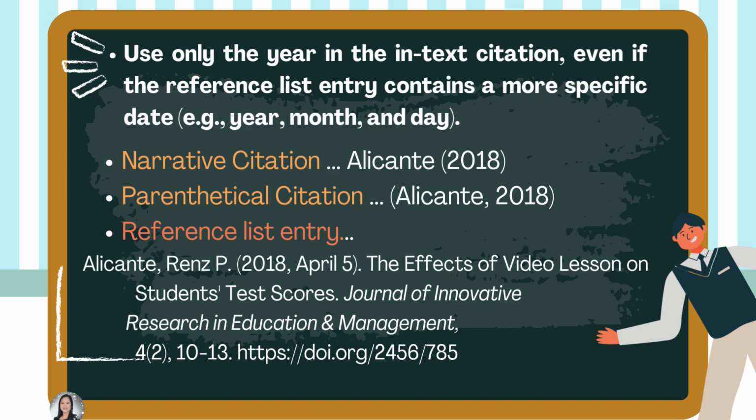So take a look at our reference list entry. The author published the effects of vigilation on students' test scores on April 5, 2018. So it has a specific date, which includes the month, day, and the year. But in in-text citation, use only the year, like Alicante 2018.